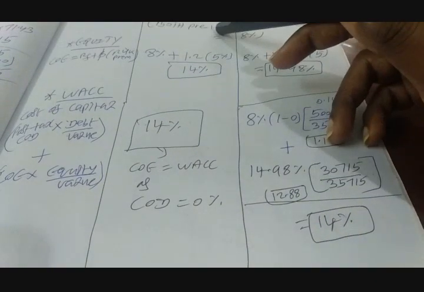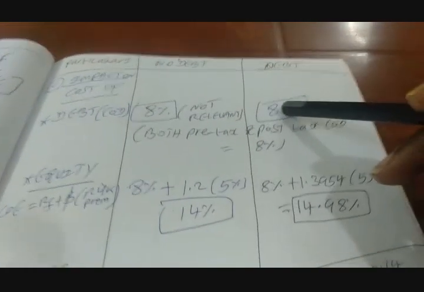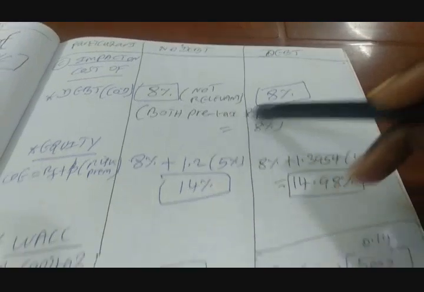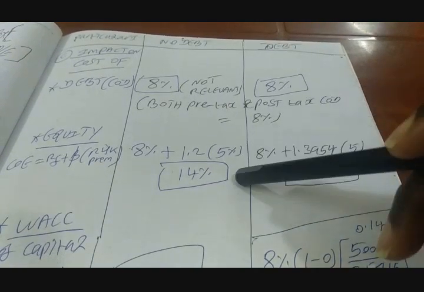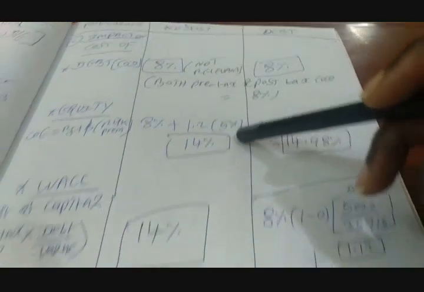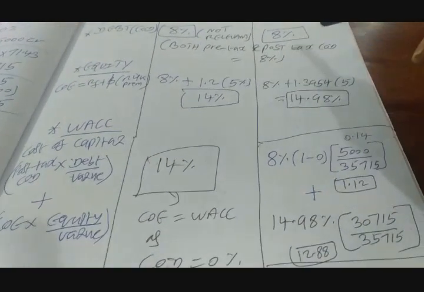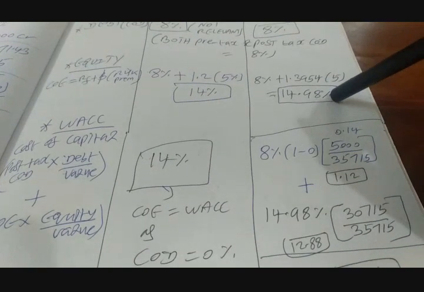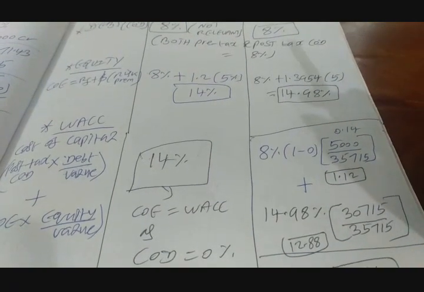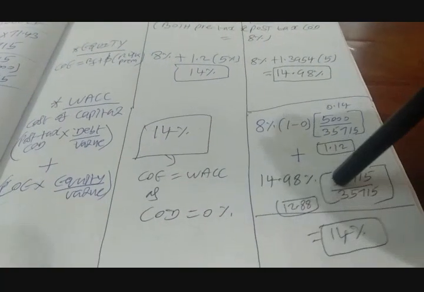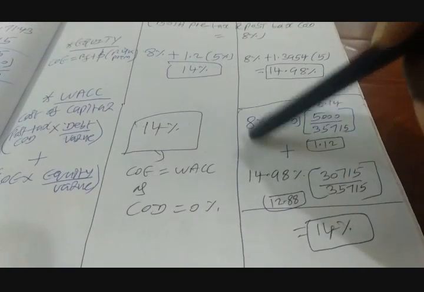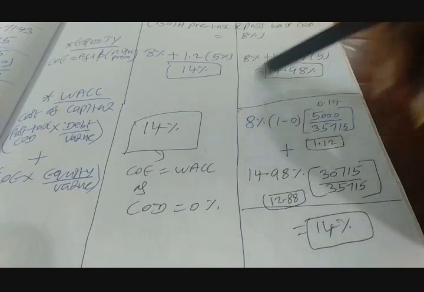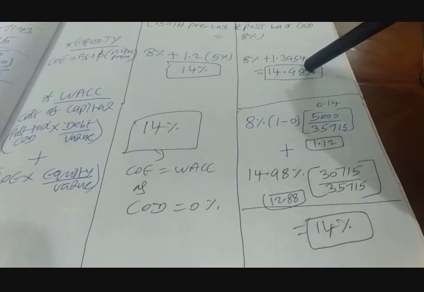But what happens to cost of debt? Of course, in the first option there is no cost of debt, so it remains the same. Whereas in the second option, cost of equity actually goes up from 14% to 14.98%, right? So when there are no taxes, the weighted average cost of capital remains at the same level between the option of borrowing and not borrowing, whereas the cost of equity goes up for the borrowing option.